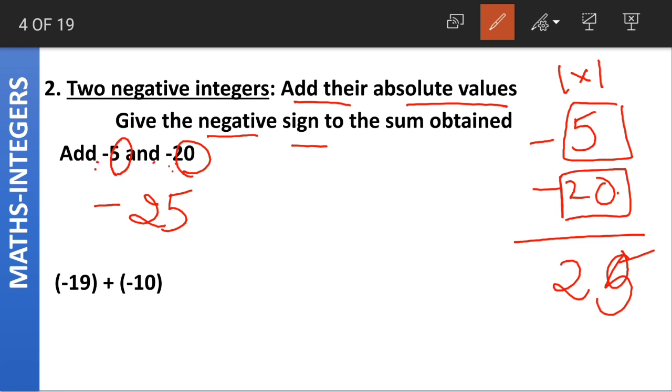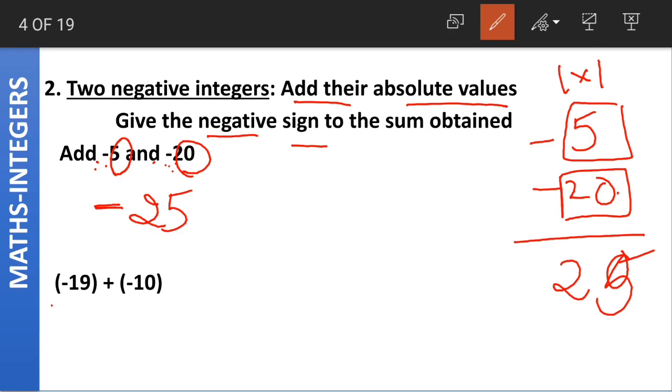As both the signs are negative in the given question, we put the negative sign for the answer as well. Like when we add 2 apples and 1 apple, the answer is 3 apples. Apples is common in both, so apples is written in the answer as well. In the same way, both numbers have negative signs, so we put the same negative sign before our answer.